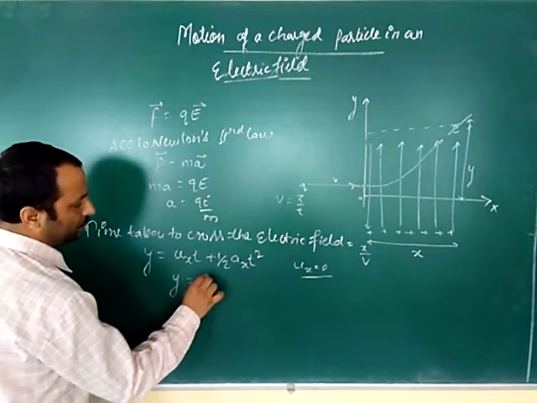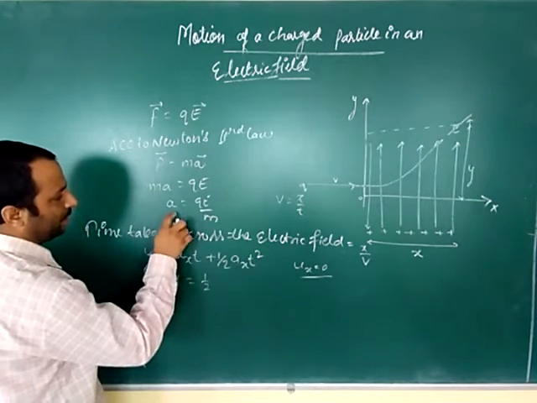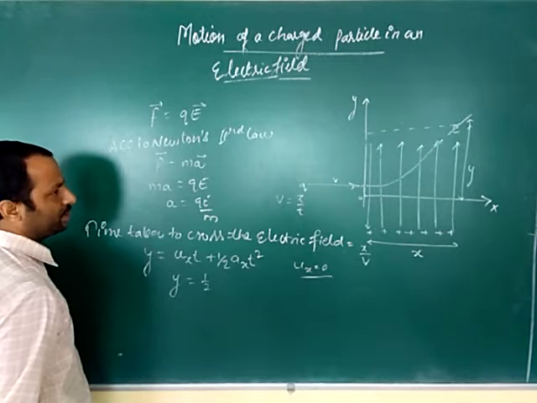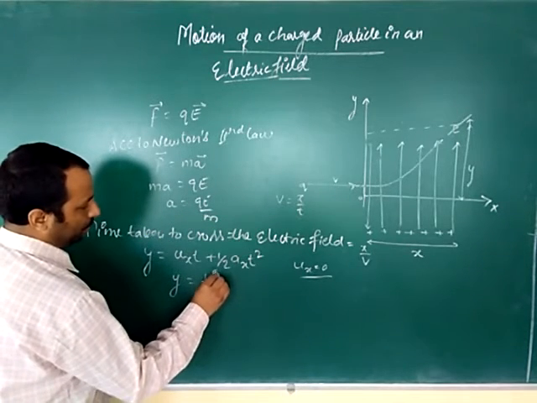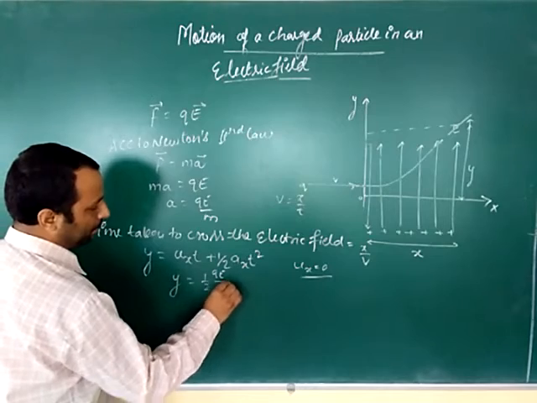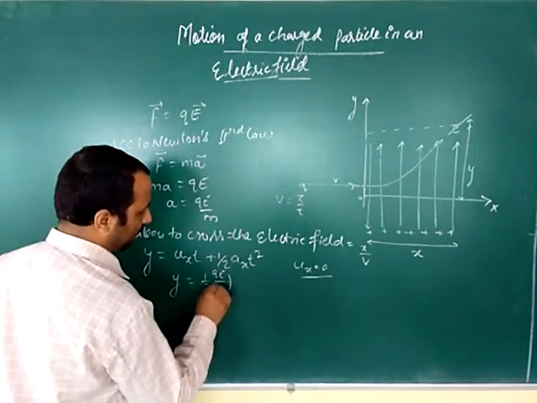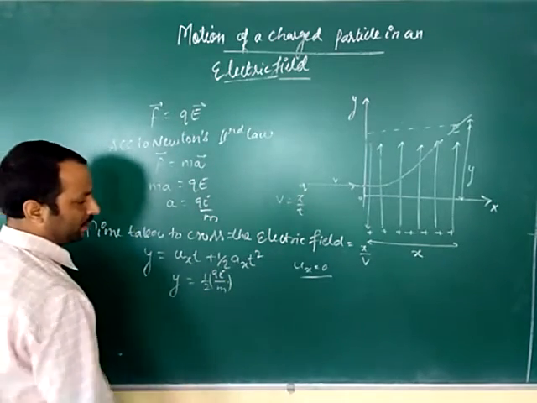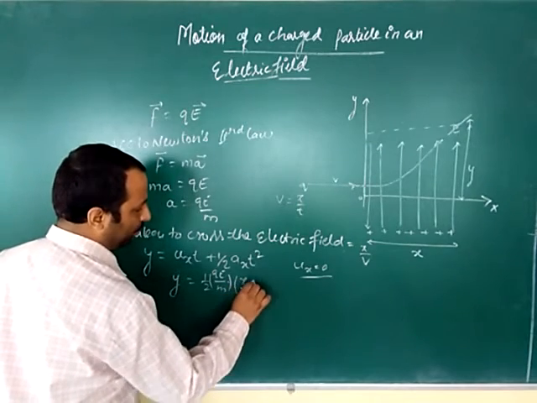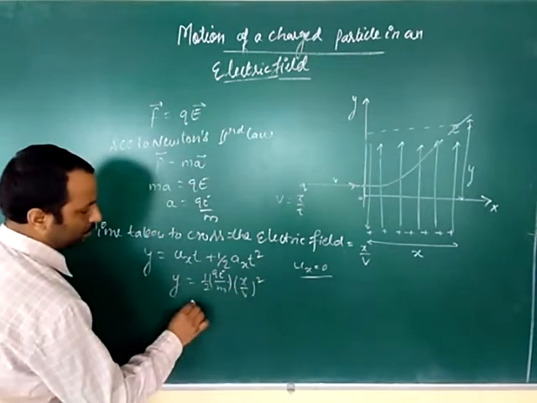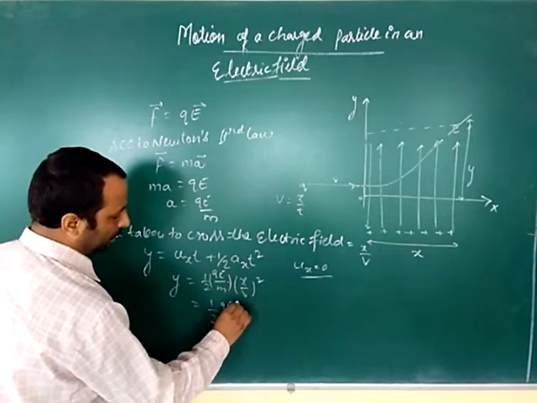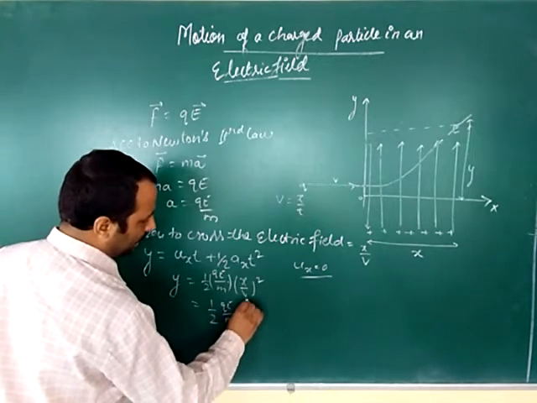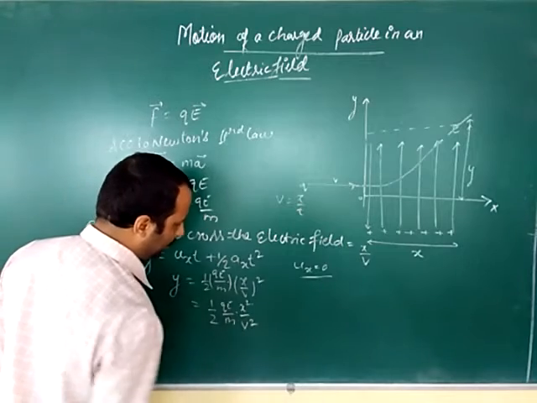So y is equal to half into the acceleration, which is qE upon m, into the time taken to cross, that is x upon v, whole square. So y is equal to half qE upon m, x square upon v square.